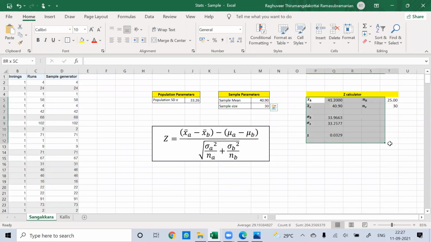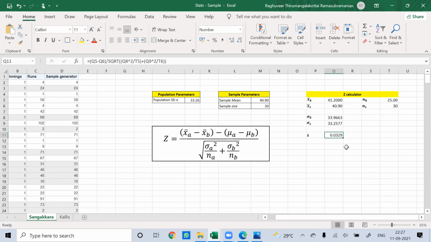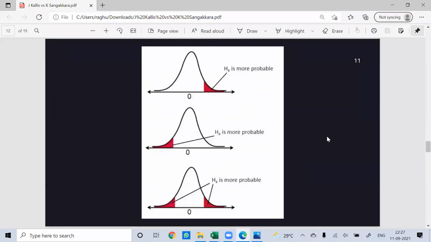So you can just substitute. Here we have the calculator. You substitute all these values in the formula and you arrive at your Z value as 0.03. So if we look at the graph again, our critical value is 1.6, right? But our calculated Z value is 0.03, which lies somewhere here, in the unshaded region. Since our calculated Z value lies in the unshaded region, you would reject your alternate hypothesis.